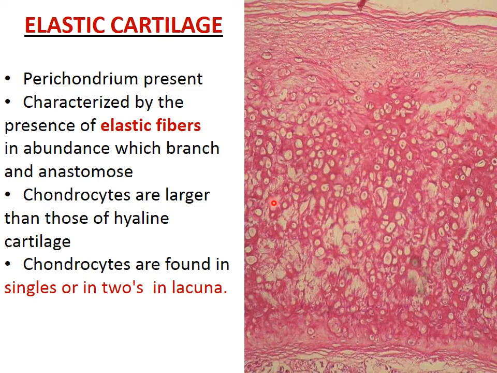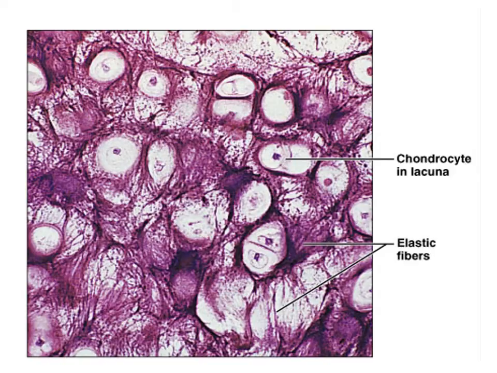In elastic cartilage, cells are closely packed as intercellular ground substance is much less than in hyaline cartilage. See, these are the chondrocytes in lacunae, and these are the elastic fibers. The cells are present singly or in a group of 2.